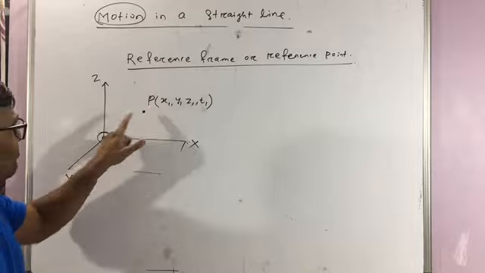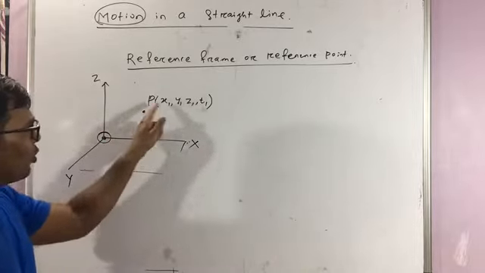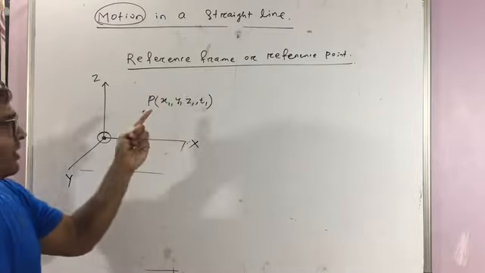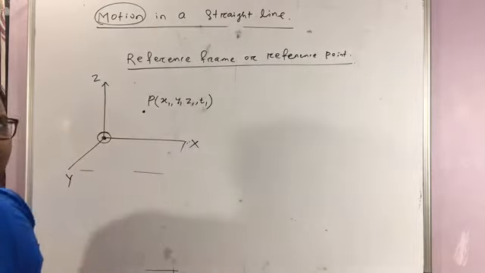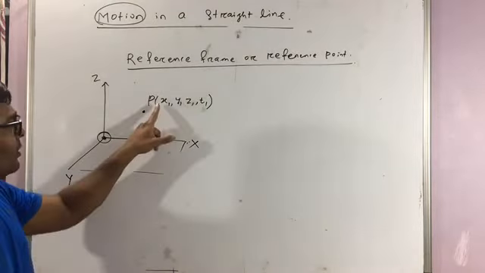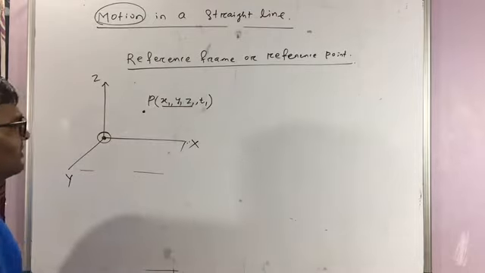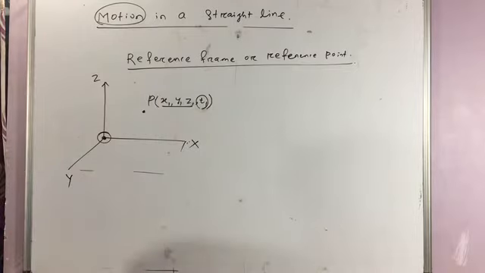If the position of the object P is fixed, meaning the coordinates are fixed, but the time coordinate changes, then we can say the object is at rest. Clear? The x, y and z are called position coordinates. This t refers to your time coordinate.